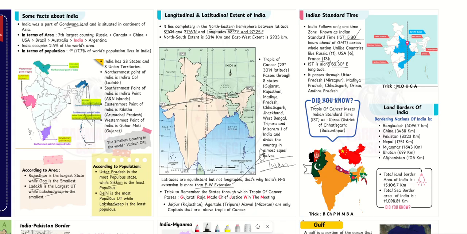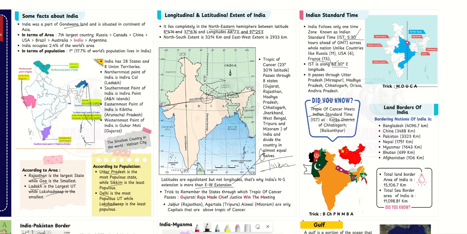At this point, the longitudinal extent and the Tropic of Cancer pass. They intersect here. This is known as Korea district. At Korea district, Baikunthpur, it passes, meaning where these two intersect.